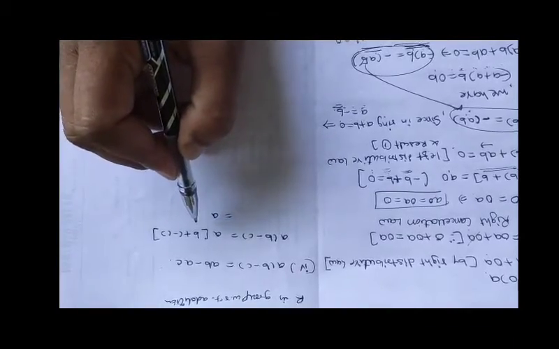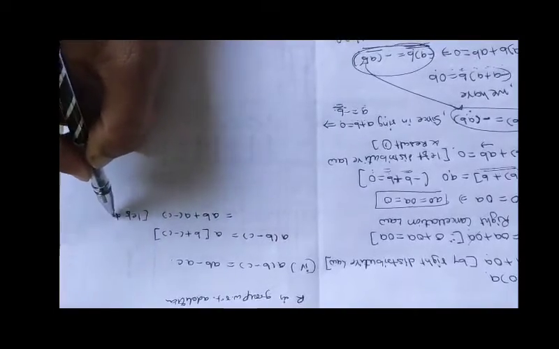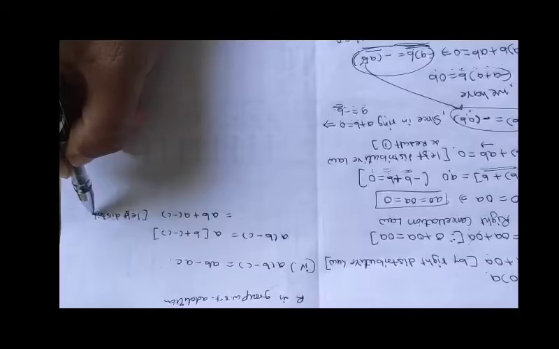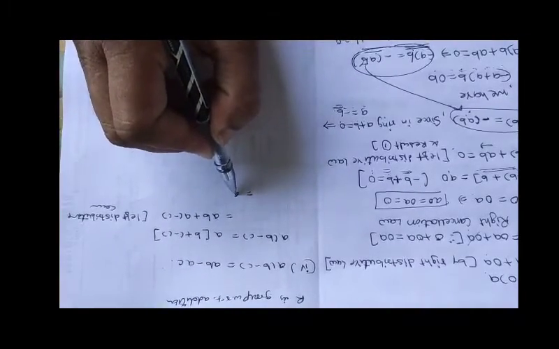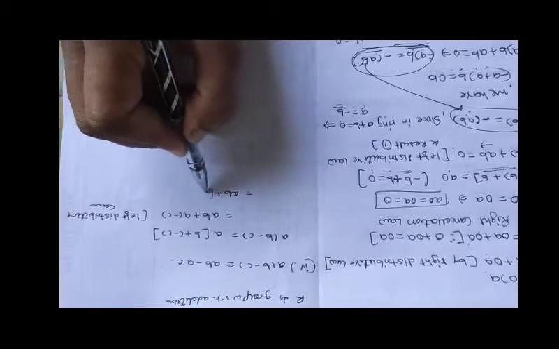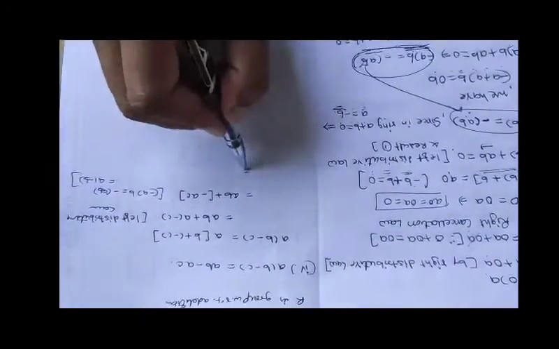Yes, no doubt. Then use the left distributive law. Okay, using the left distributive law, this is equal to AB plus minus of AC. By our previous result, minus of AC can be written as A of minus C. No doubt, we have already proved this. So this can be written as AB minus AC.